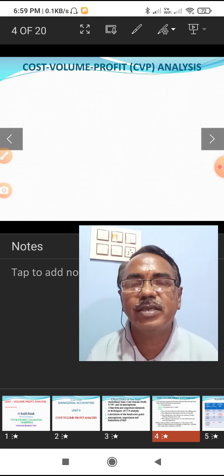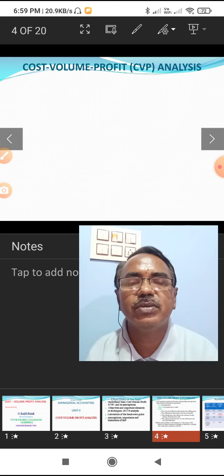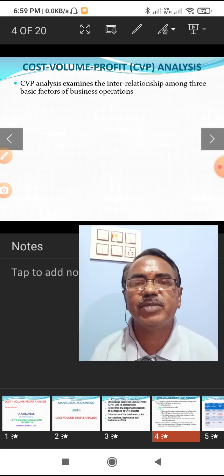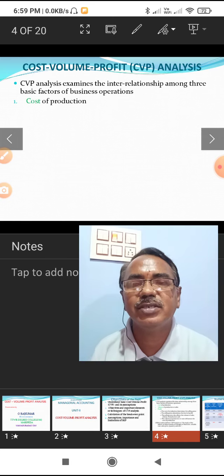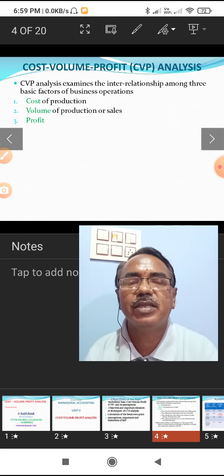This technique is used to examine the interrelationship among three basic factors of business operations, that is, cost of production, volume of production and sales, and the profit.